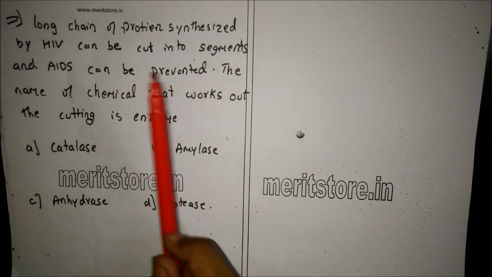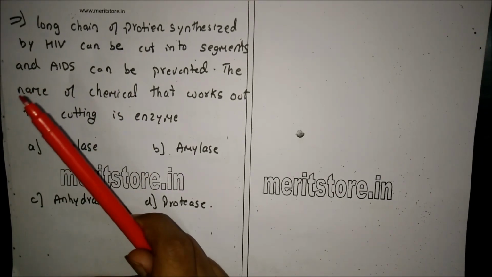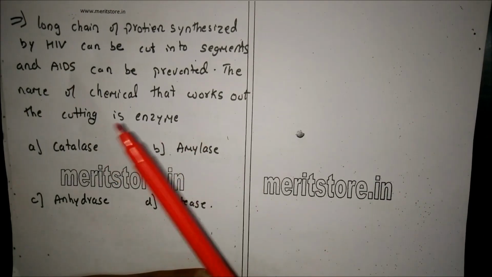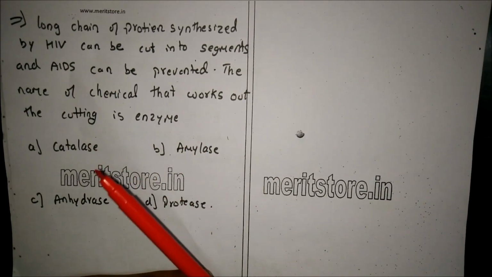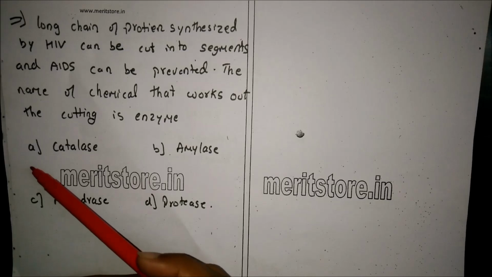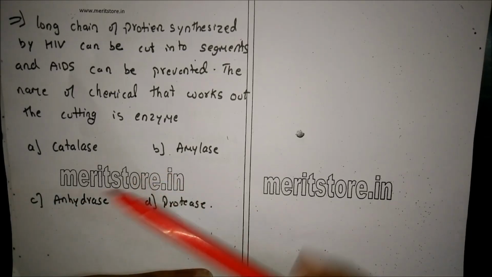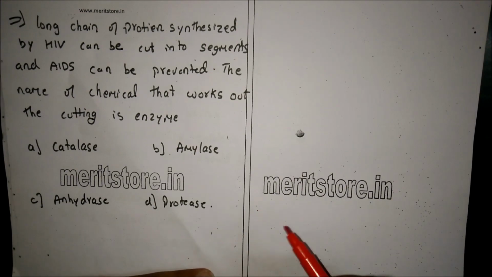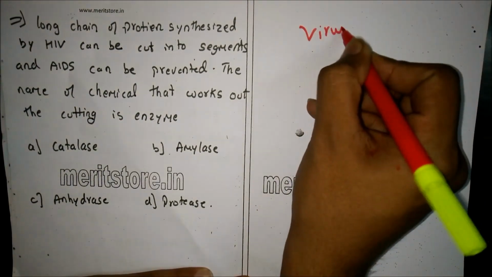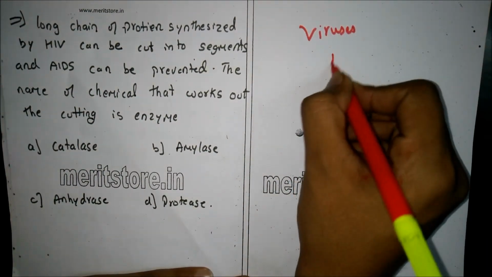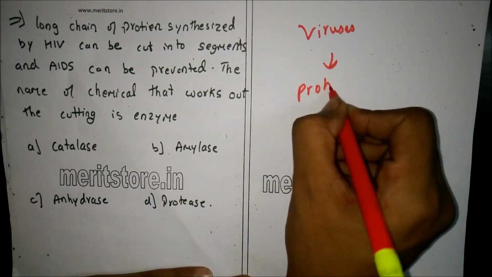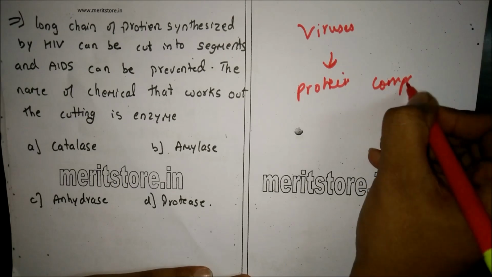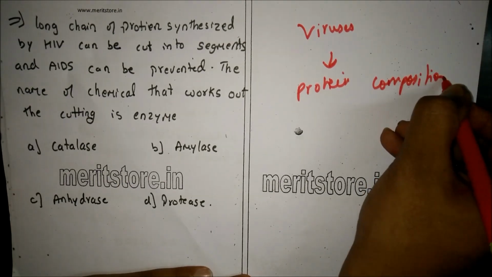Long chain of protein synthesized by HIV can be cut into segments and AIDS can be prevented. The name of the chemical that works by cutting is enzyme: A. Catalase, B. Amylase, C. Anhydrase, and D. Protease. Now, viruses are mainly of protein composition.